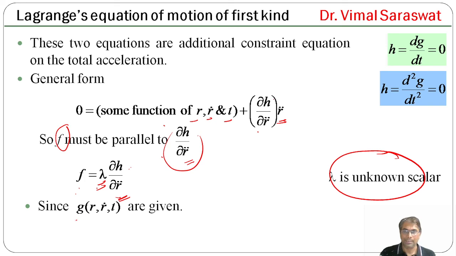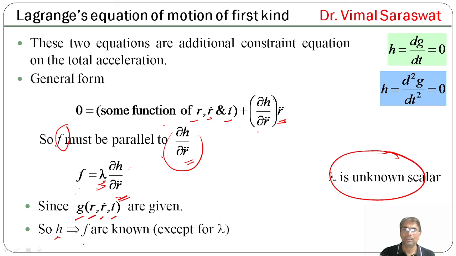Since g is a function of position, velocity and time that is given, H, that is F, are known except for λ, because F = λ ∂H/∂r̈ and this λ is an unknown scalar.